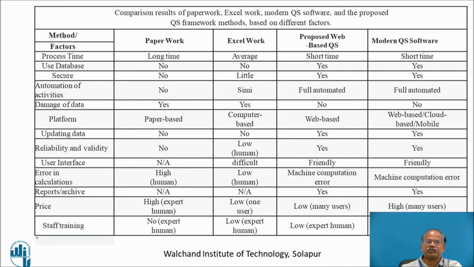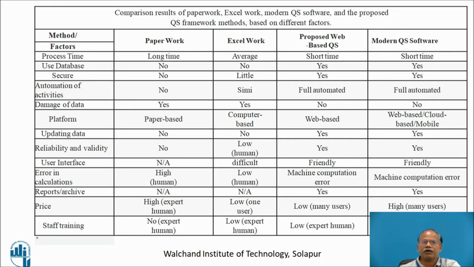There are a variety of methods which are applicable in today's context. Some of them are old, some of them are digitized. The comparison of these methods is primarily done on the lines of paperwork, which is the routine methodology adopted since hundreds of years, Excel work, which is after the invention of Microsoft Excel, then modern quantity surveying softwares like Revit, and proposed quantity surveying framework methods such as the various modern softwares which are being used.